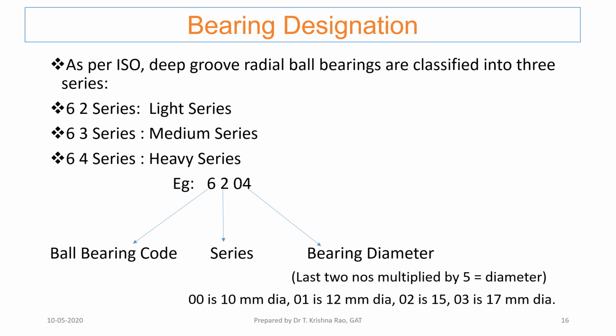So in the international standard, 6 is the number given for ball bearing, 2 or 3 or 4 is the series, and the last two numbers multiplied by 5 give you the bearing diameter. In the first table all the bearings are 62, in the second table 63, and in the third table 64.